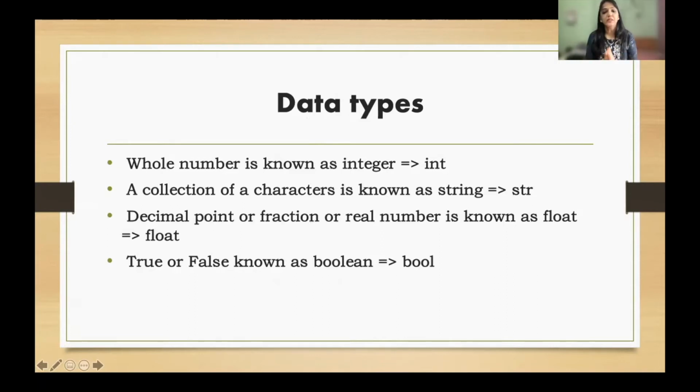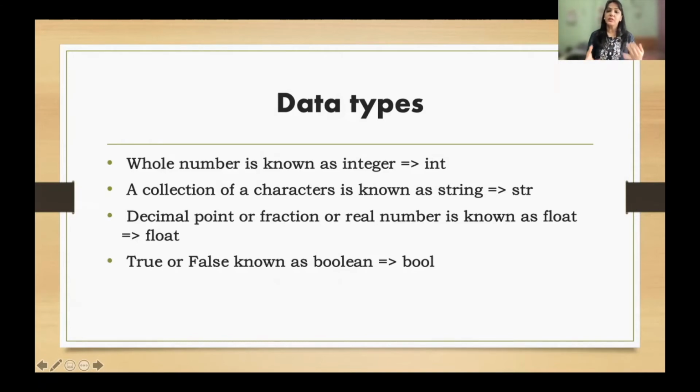So here, these are a few of the basic data types I have covered, that is int, str, float and bool, which you are going to use initially. Later there are many more composite data types or collection data types available in Python that you will be learning in due course when we go to that particular topic. So right now we are going to concentrate on these data types.